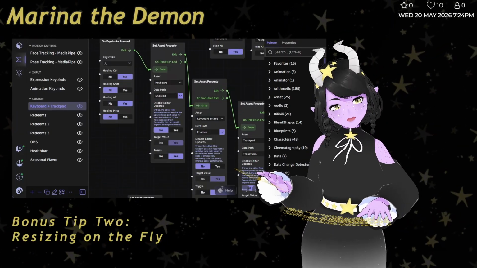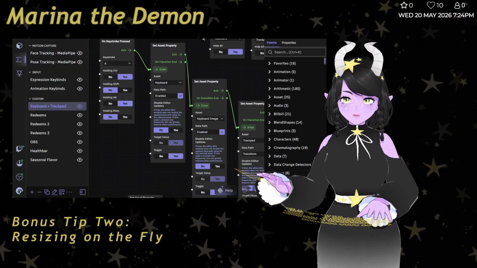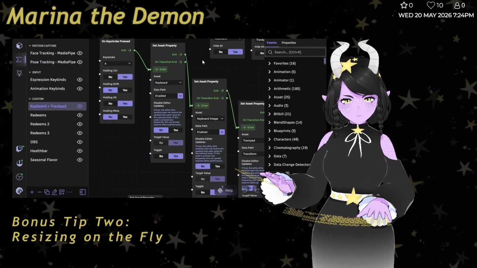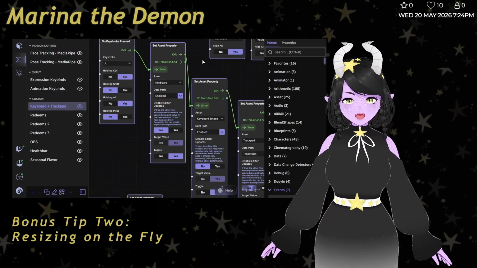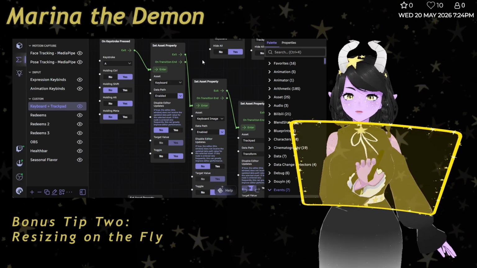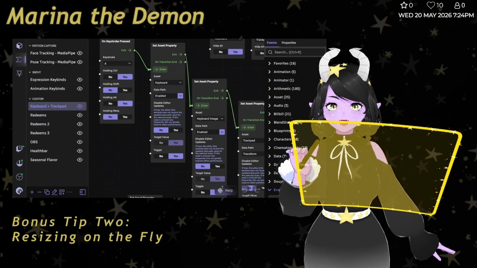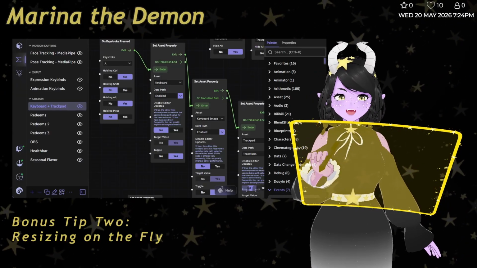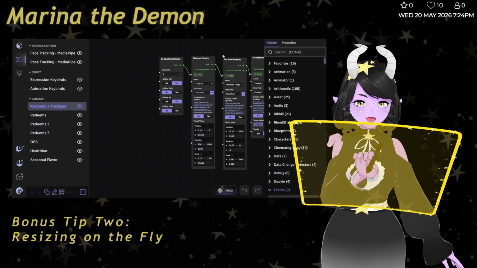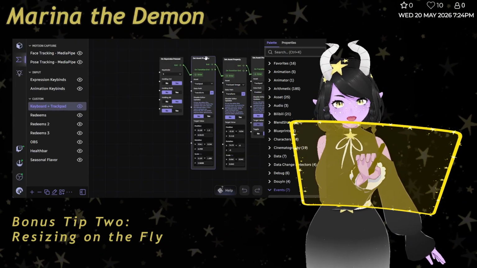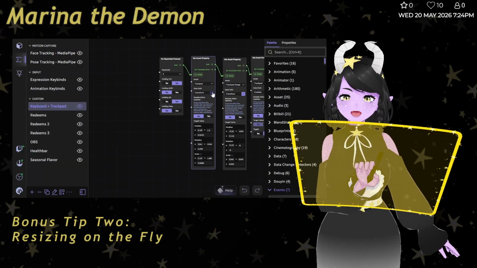Now here's a slightly more complicated extra bonus tip. How do you go about resizing it? Now, you might not even need this, but for me, I wanted to use this same thing as my drawing tablet as well. So this is the same image as my trackpad, but it's totally resized. How'd I do that? What I have here is a set asset property again. You'll notice I really like that node. But this time it's set to transform.